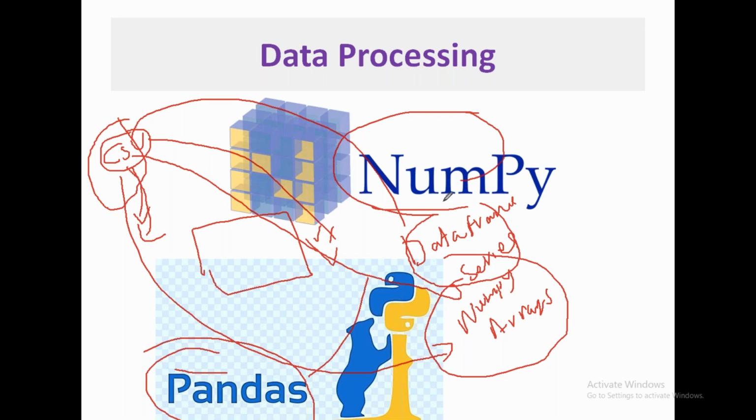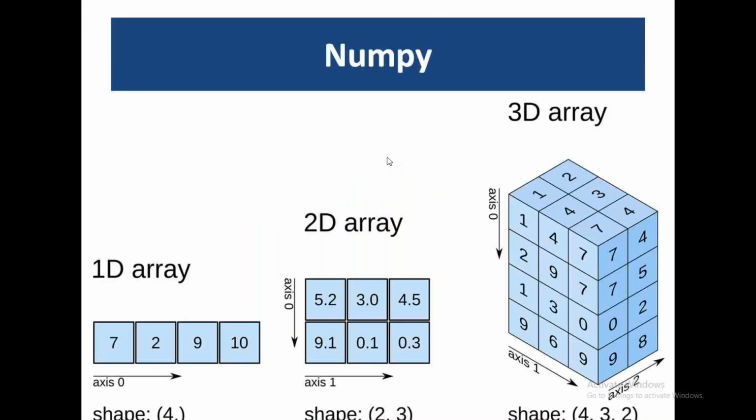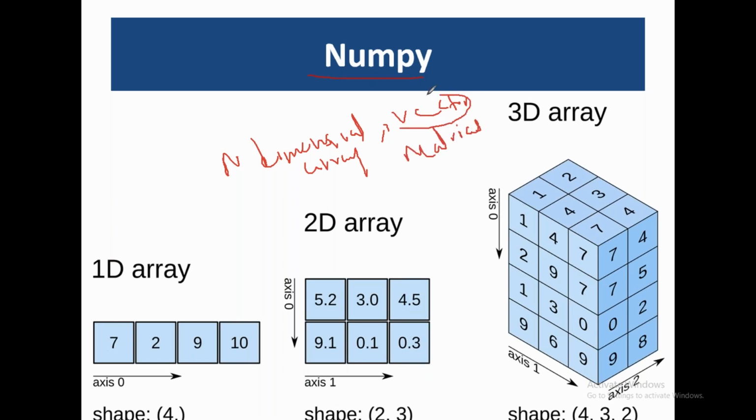Generally Pandas was built on NumPy only. NumPy is a numerical computing package in Python. It is very useful for numerical computing, meaning mathematical calculations. NumPy is generally useful to create n-dimensional arrays. You can create n-dimensional arrays like vectors and matrices. A vector is generally a one-dimensional array. A matrix is a two-dimensional array, right?